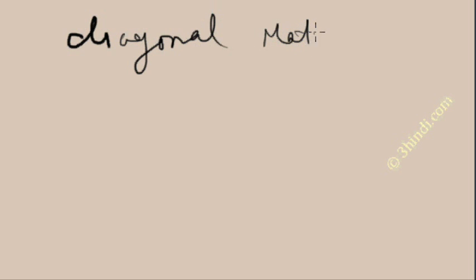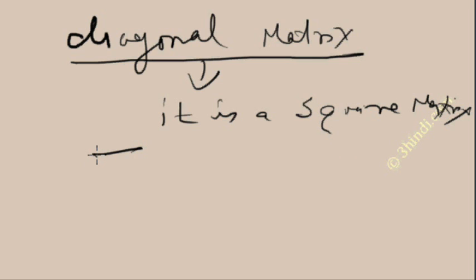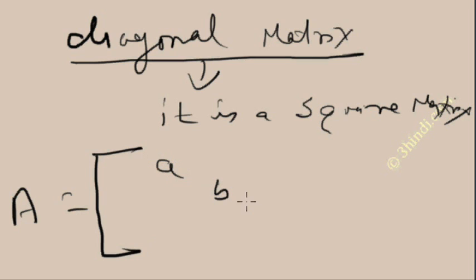Now I will explain the diagonal matrix. The first condition for a diagonal matrix is that it is a square matrix. It should have only diagonal elements. Here is the example: A is equal to a, b, c on the diagonal, and all other elements are 0.